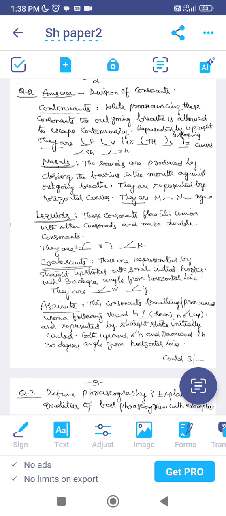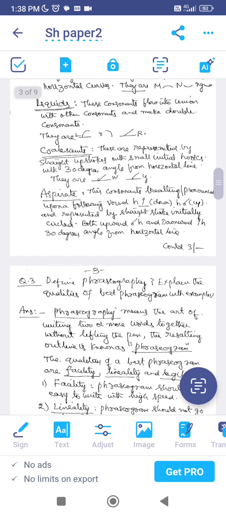For example, way and A. See, the angle between the way and the horizontal line is 30 degrees. We are adding a small hook here, right? So these are called coalescents.